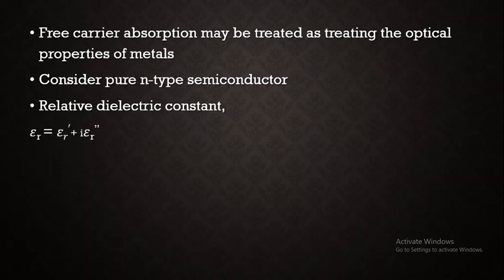According to the free electron model or free electron theory of metals, the relative dielectric constant, epsilon r, will be equal to epsilon r dash plus i into epsilon r double dash, because we know that the relative dielectric constant, that is your relative permittivity, is a complex term.